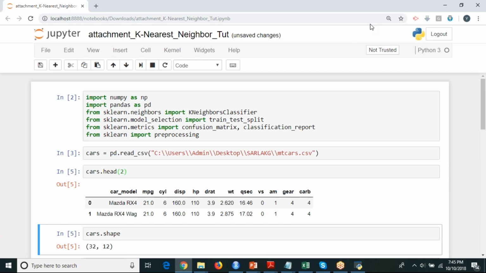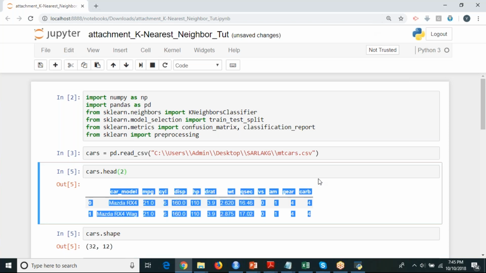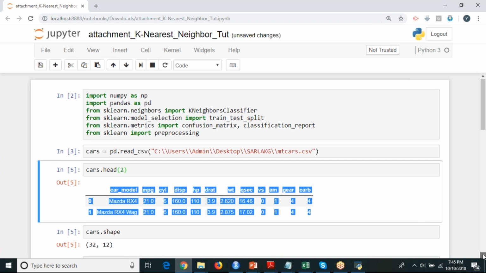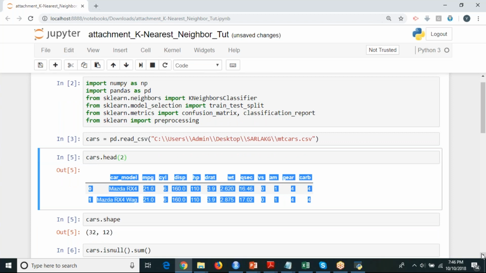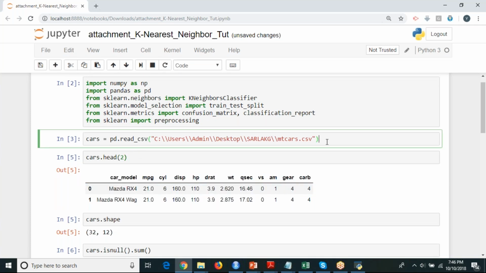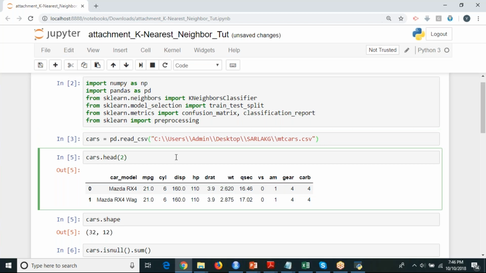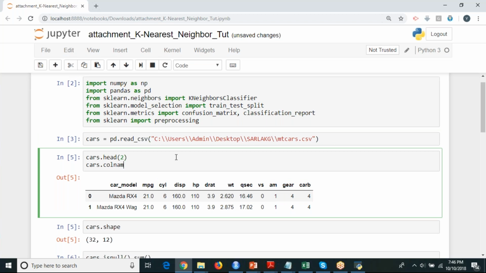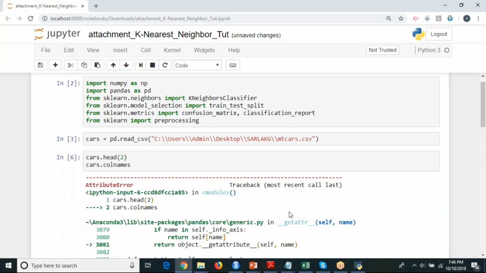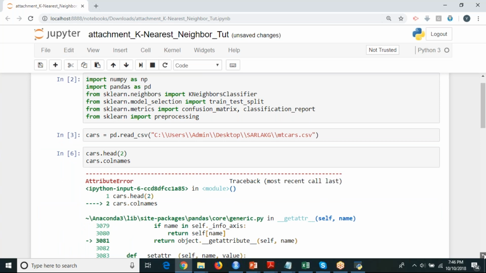So if I want to get the column names, what is the function to display just your column names? Col names. Col names. That is in RStudio, I guess, right? No, in Python also. Tell me the syntax. Let me write it. cars dot col names. Satish, right? Data frame object has no attribute called col names. What is it then?